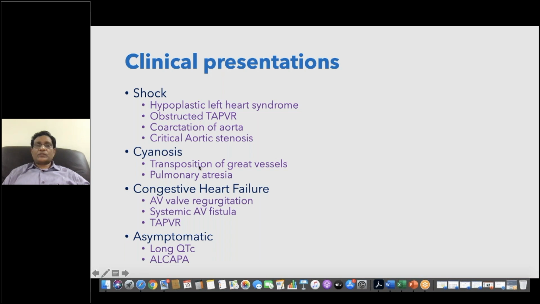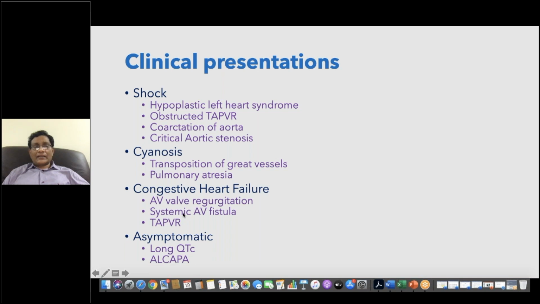Whereas cases with transposition or pulmonary atresia, the obvious finding is they will have severe cyanosis. So you can't miss these cases because of the obvious cyanosis, and the X-ray will give you subtle clues in the form of reduced vascularity or peculiar specific features like the egg on side appearance in the case of TGA.